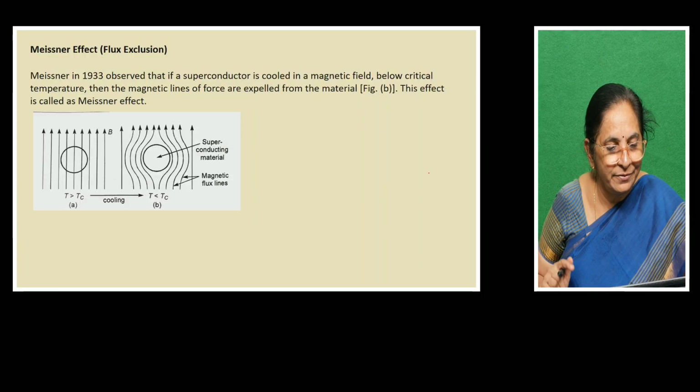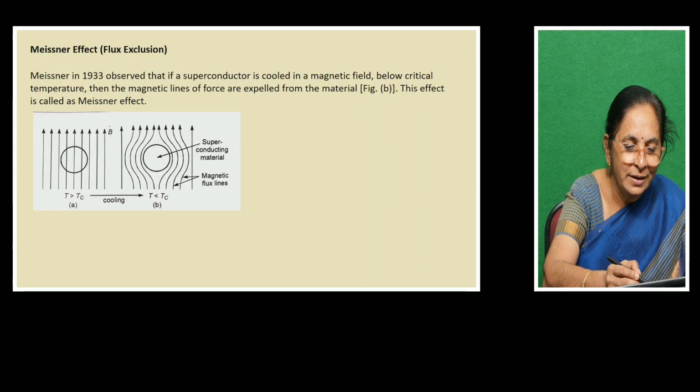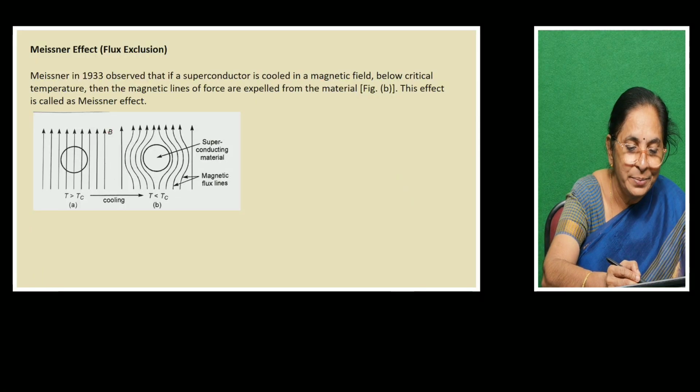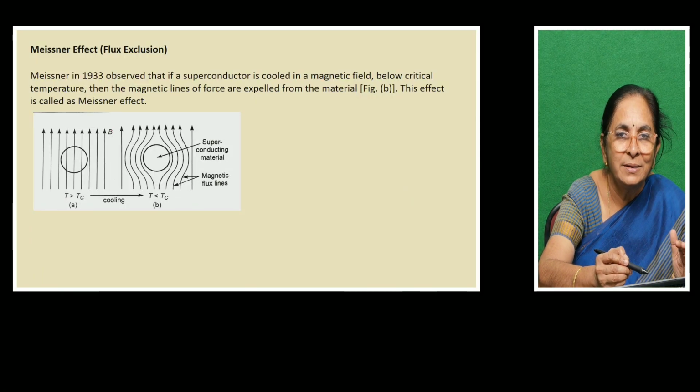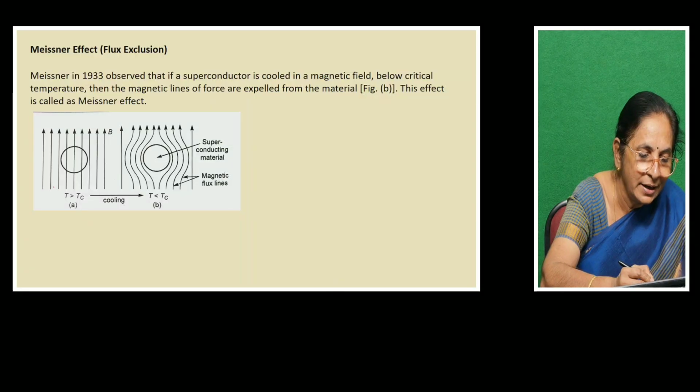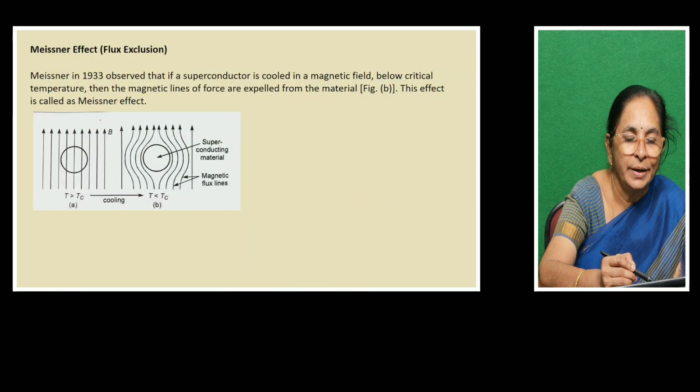With the help of a diagram we see here, the magnetic field we represent by B. In the previous slide I represented it by H. B and H are related by B equal to mu naught H, where mu naught is the permeability of the medium. So you can say B or H, that means a magnetic field is present. Just as the electric field is represented in terms of electric lines of force, the magnetic field is represented in terms of magnetic lines of force. They move from north to the south pole.